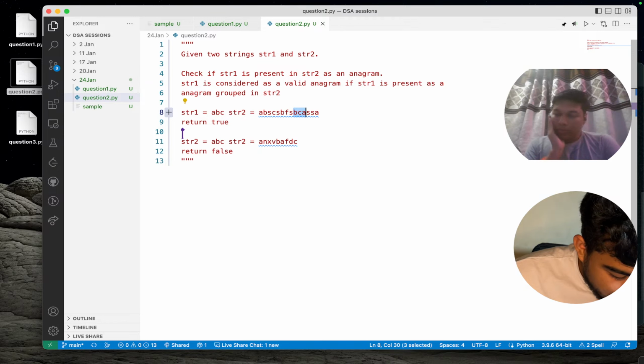Isn't it just the count of each alphabet in string one being less than or equal for all alphabets?